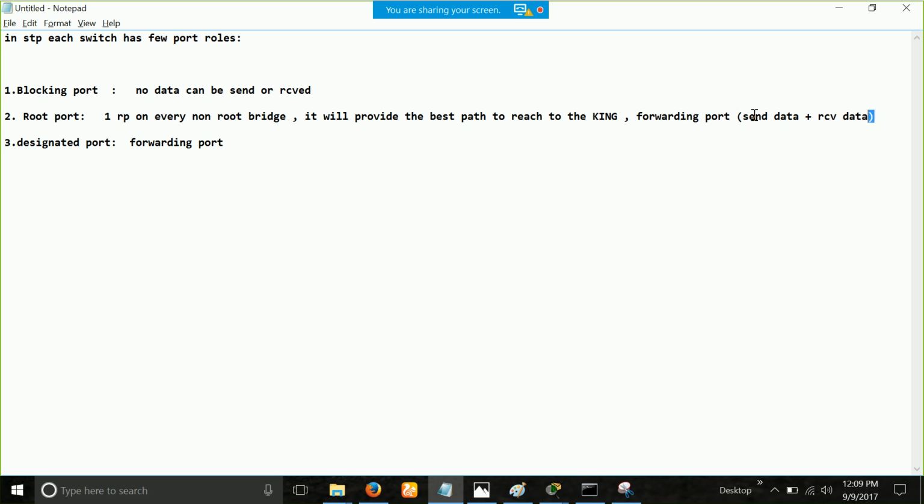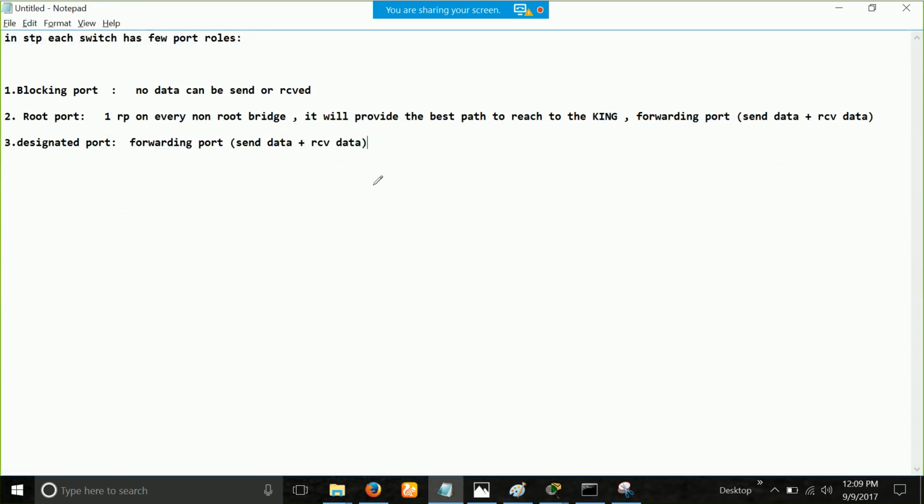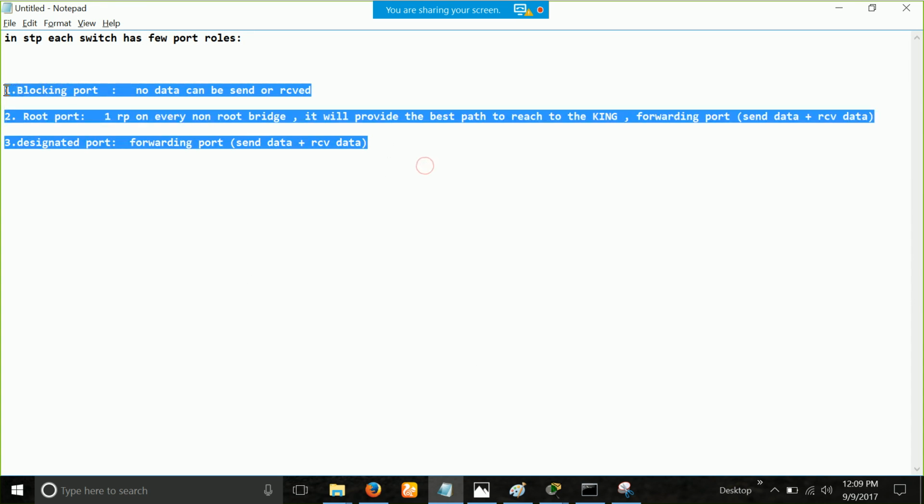Any doubts? Ask me questions if you have any on these three ports, okay? Because this is what we are going to do in the spanning tree algorithm. After we are done with the spanning tree algorithm, every port you can see in this topology, 1, 2, 3, 4, 5, 6, all these 6 ports are going to have one of these port roles assigned to them. Some will be root port, some will be blocking, some will be designated port. Ask me if you have any doubt in any of these 3 port roles.